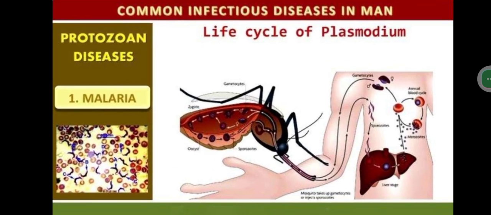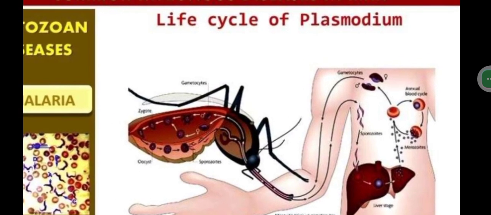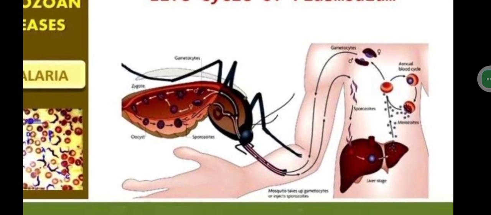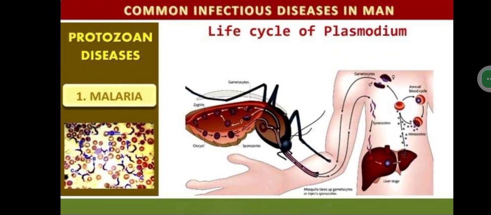For that, you have to focus on this diagram only. These two diagrams, please note them down. First of all, what is going to happen? The mosquito is going to inject these sporozoites into the human body. Let us see this flow chart. After that, we'll move on to this.